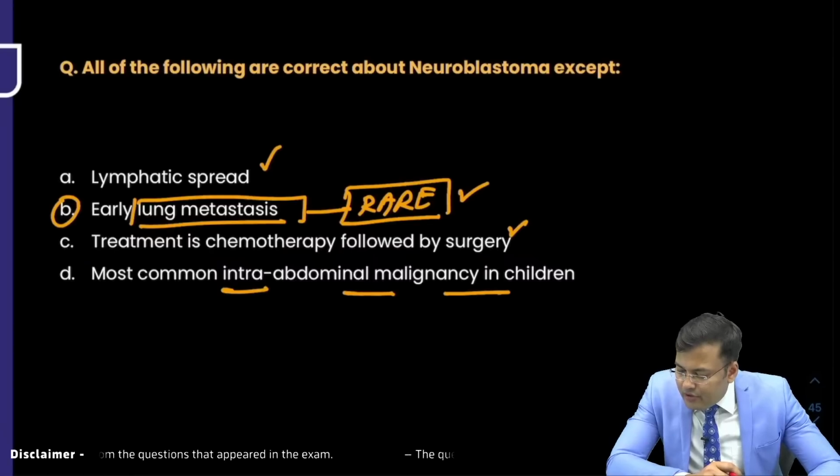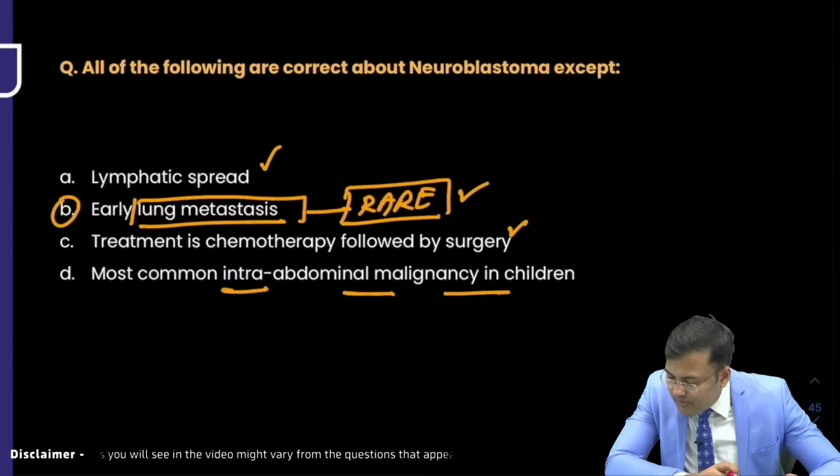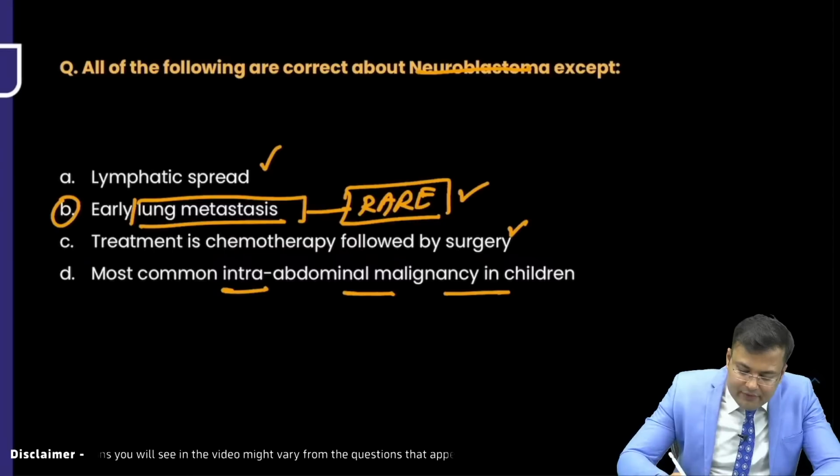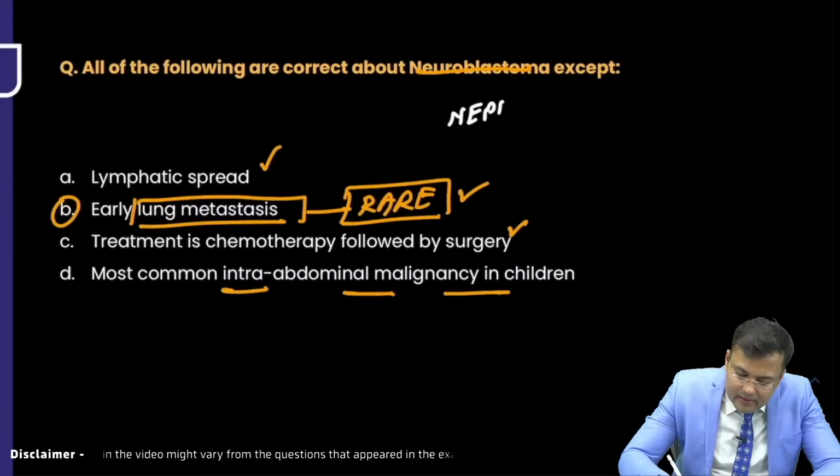Utsav Brar, Sonia Ghosh, they want to say that nephroblastoma was asked. Was it neuroblastoma or nephroblastoma? Okay, now let's change. It is nephroblastoma, which means it is Wilms tumor.